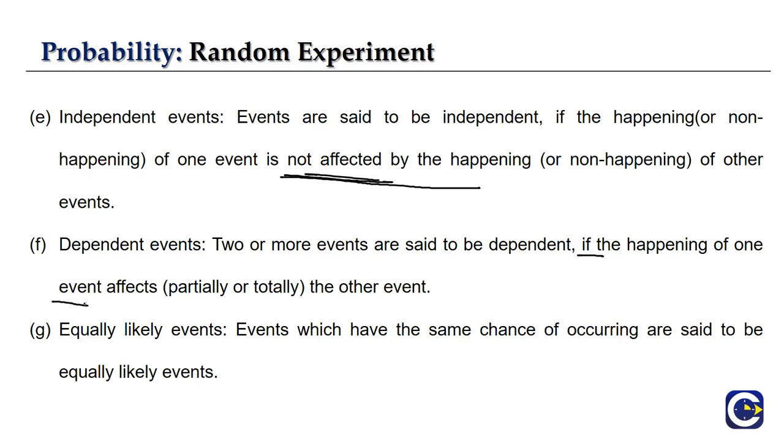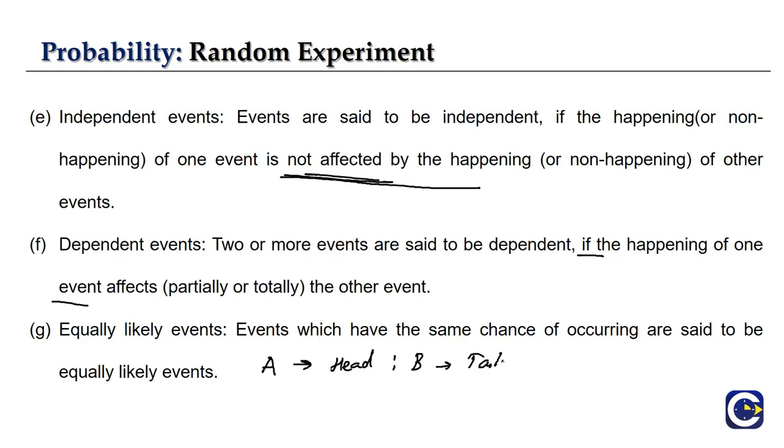Let event A be getting a head and event B be getting a tail, right? Here both events A and B are equally likely because both have the same chance of occurring. So these two events are called equally likely events.